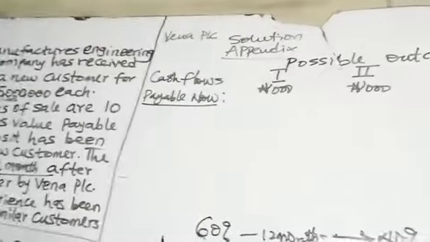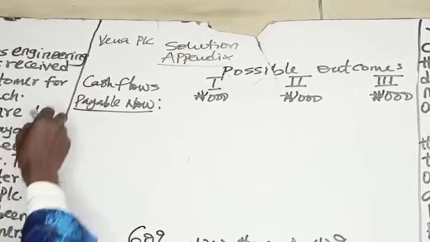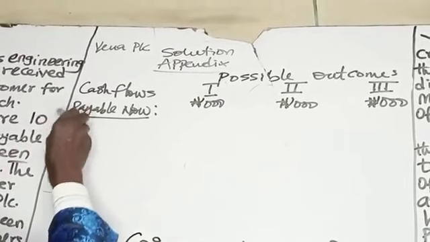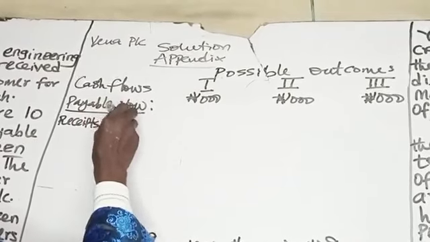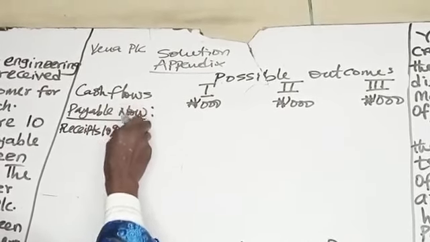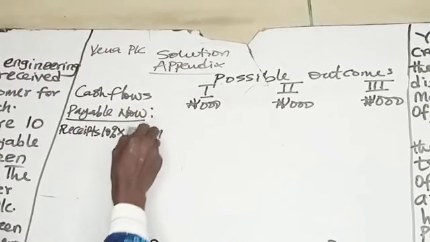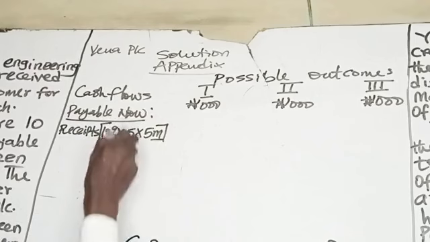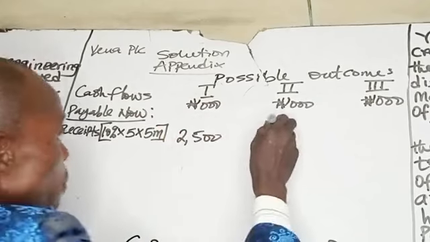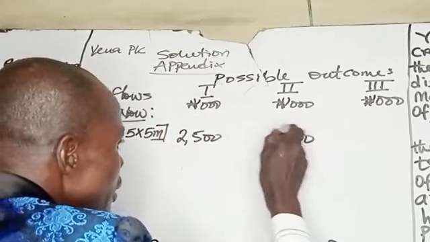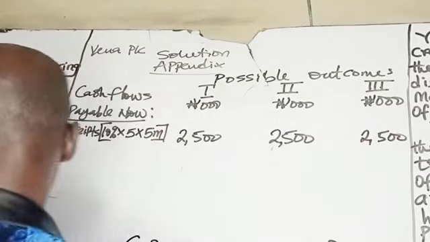So now we have receipts. That one is a receipt. 10% of 5 machines times 5 million naira. No, 5 times 5 million, that will be 25 million. 10% of 25 million, that will be 2.5 million. 2.5 million will be received immediately. Back to the question.